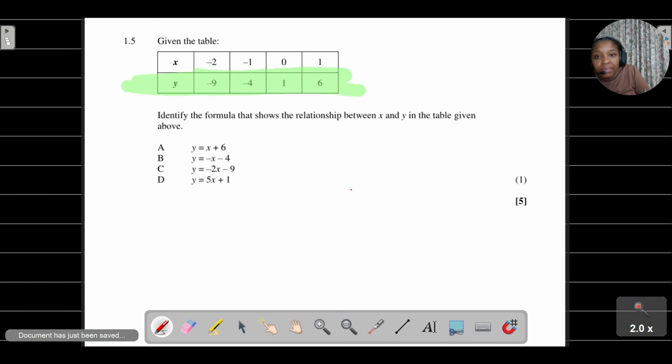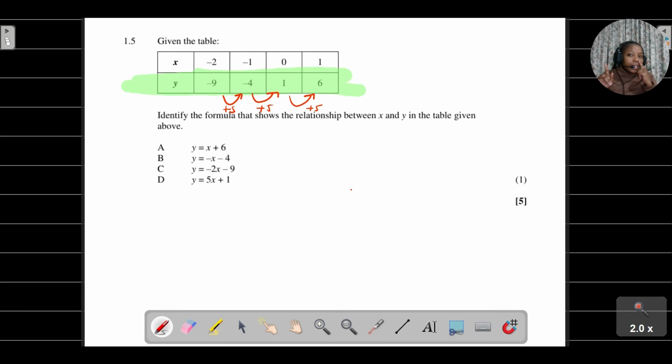And then I try to see, do I have a constant difference? How did I move from -9 to -4? You'll see that from -9 to -4, I added 5. From -4 to 1, I added 5. From 1 to 6, I added 5.